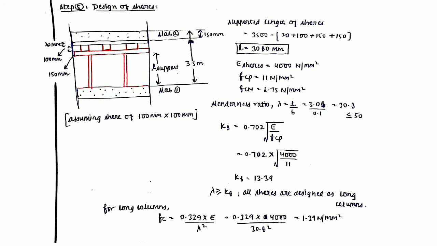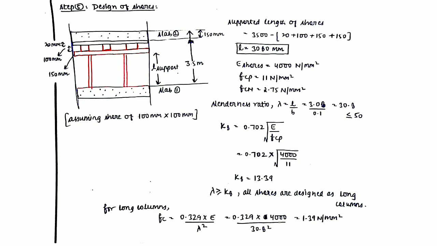So by subtracting the depth of the concrete slab, the thickness of the sheathing material, the depth of the joist, and the depth of the stringers, you can calculate the supported length of the shore. It is coming out to be 3080 millimeter from this diagram. The value of modulus of elasticity for the shores is known. The value of compressive strength parallel to the grains, normal to the grains, is known to you.